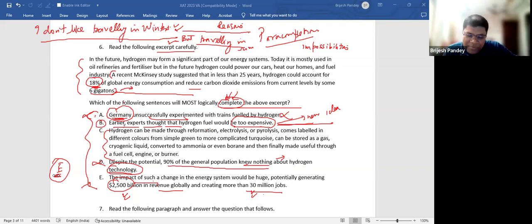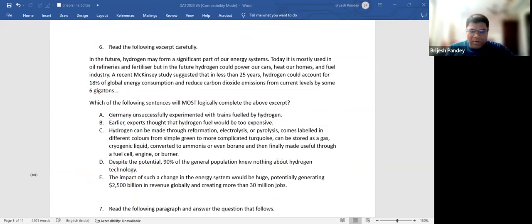The last sentence of a paragraph, but D doesn't sound too wrong. Despite the potential, 90% of the general population knew nothing about hydrogen technology. See, there are two things. You might say that despite the potential, 90% of the population knew, this is not a problem. 90% of the general population knew nothing about hydrogen technology. This is a problem actually.